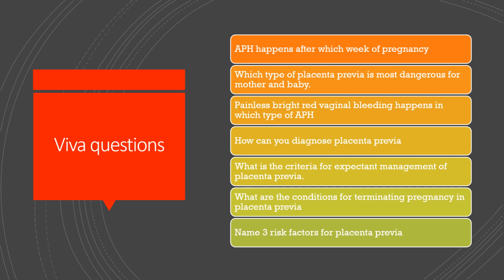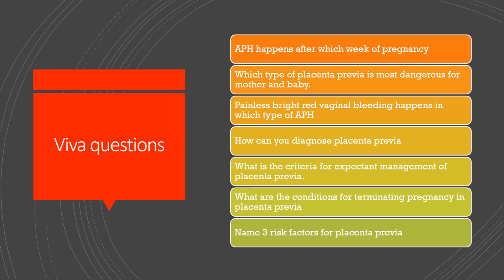Painless bright red vaginal bleeding happens in which type of antepartum hemorrhage? It's clear: it says painless and bright red, which clearly states it is a case of placenta previa. How can you diagnose placenta previa? Painless vaginal bleeding after the 28th week of pregnancy is placenta previa. It's by symptoms, and also you can diagnose it with the help of ultrasonography.